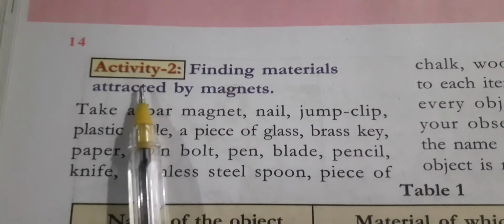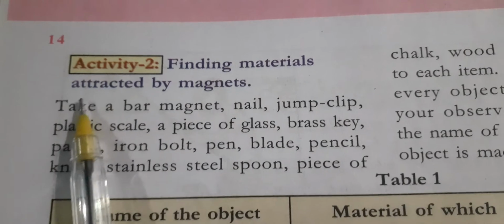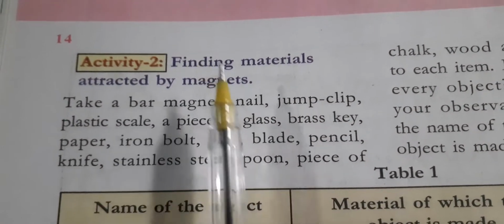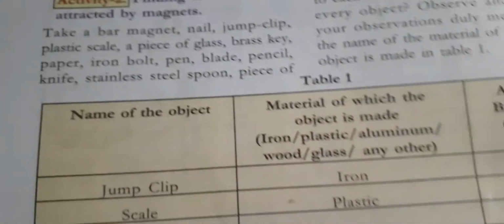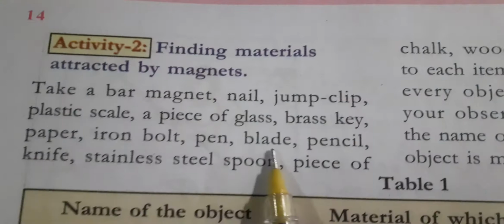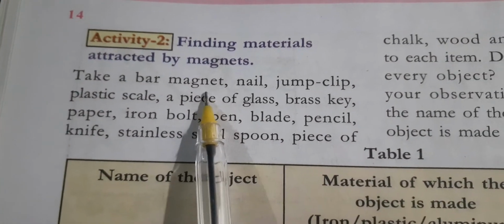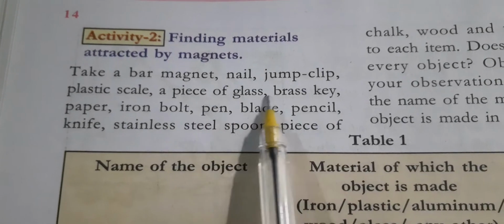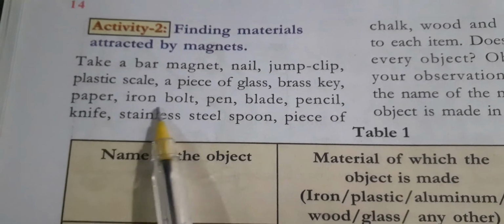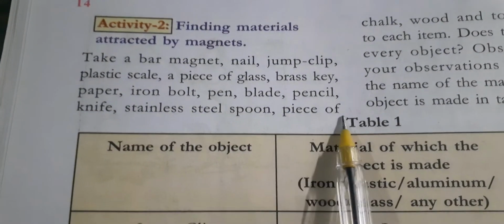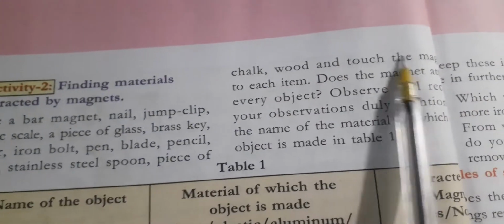So students, today we are starting our new activity, finding materials attracted by magnet. Which type of materials will be attracted to magnet? We have to see and fill this table. What we have to do? We have to take a bar magnet and some nails, gem clamps, plastic scale, piece of scale, bar scale, and paper, iron, ball pen, blade, pencil, knife, stainless steel spoon, piece of chalk, wood, and torch.